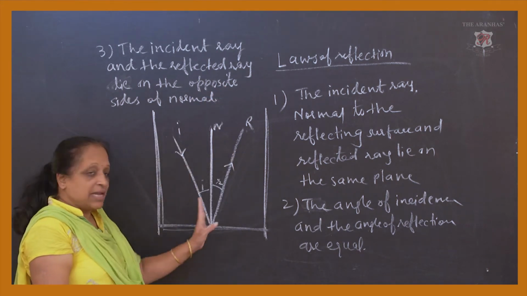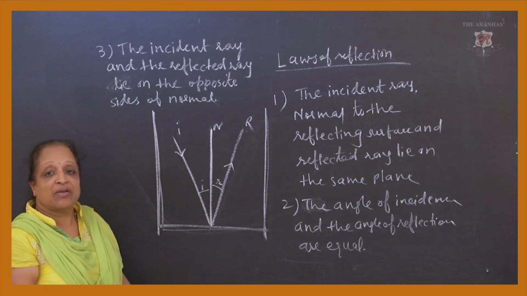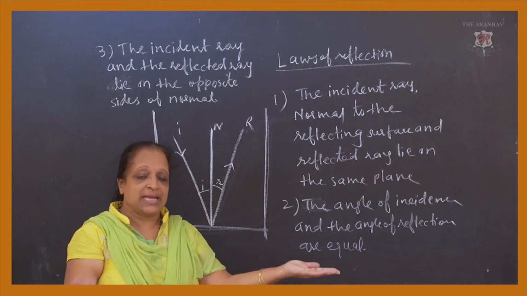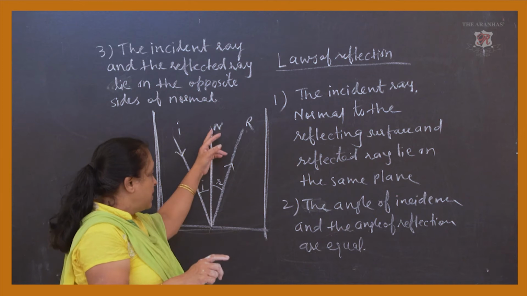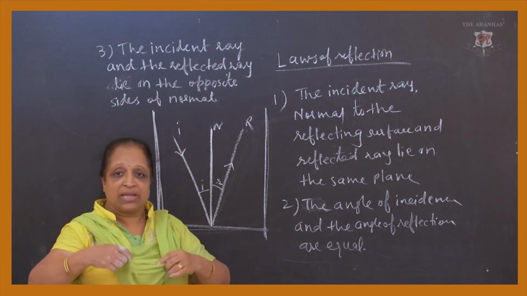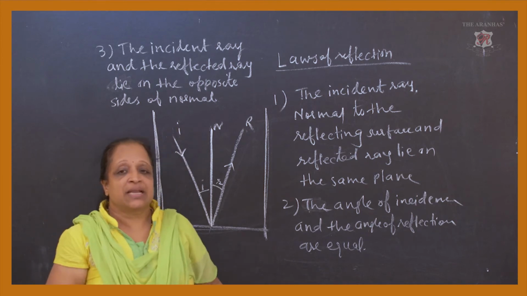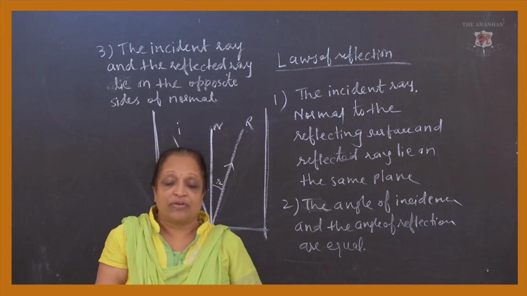This third law is not given, but in your further classes you may get it, that is the law of reflection.